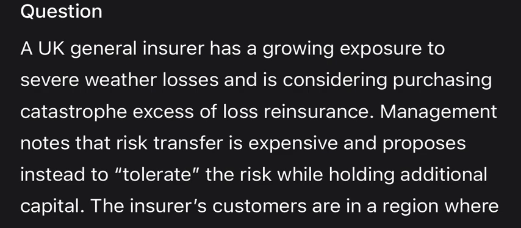Transferring the extreme tail risk via catastrophe excess of loss, CAT XL, remains a vital prudential tool. CAT XL is specifically designed to cap severity, ensuring that a single catastrophic storm does not breach the firm's solvency capital requirement, SCR. However, the board must recognize that this introduces counterparty risk. The insurer exchanges underwriting volatility for a credit exposure to the reinsurer. This necessitates a diversified panel of highly rated reinsurers to ensure the transfer remains effective during systemic weather events.